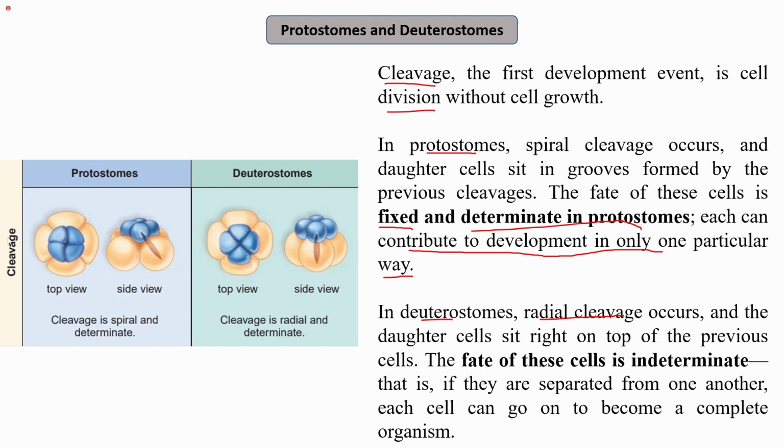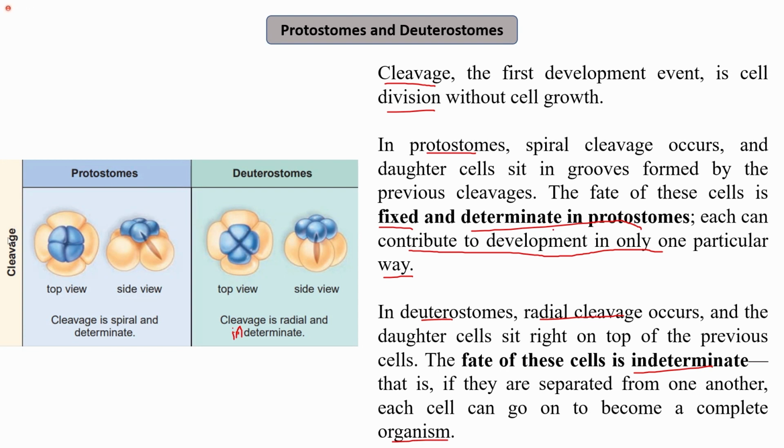And the fate of these cells is indeterminate, that is, if these cells are separated from each other, they will independently develop to become the complete organism.